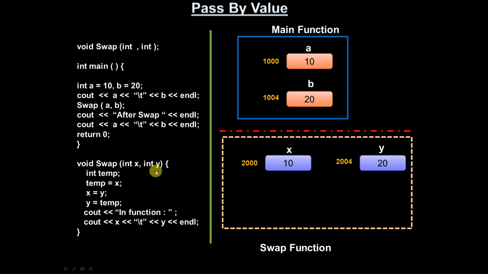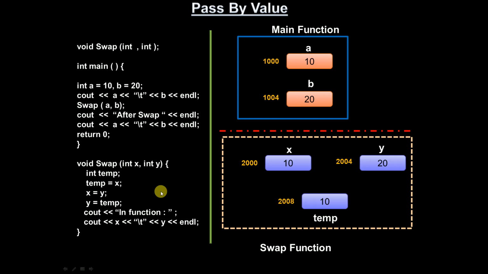After that the control is entering into the function definition. Now the temporary variable is getting created, say at the 2008 location, and then temp equals x. Whatever x value is there, we are copying to temp, so the x value is copied to temp.